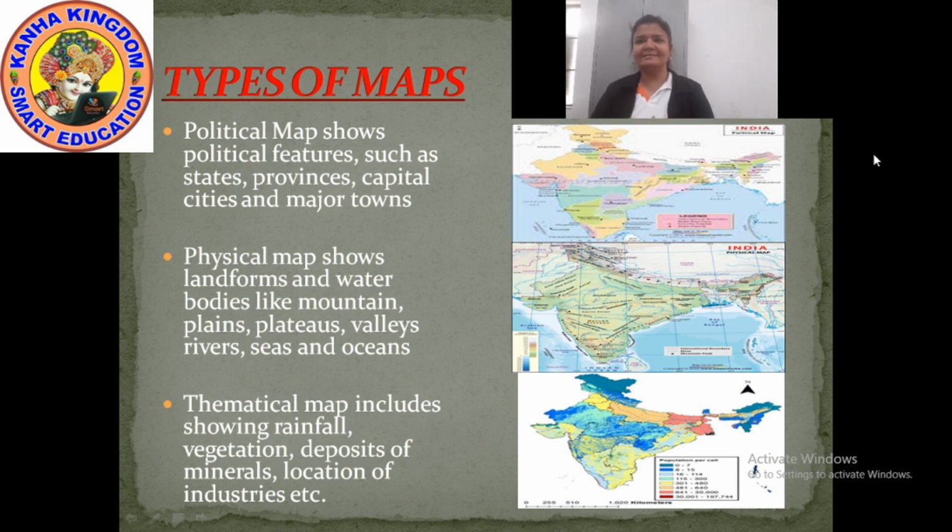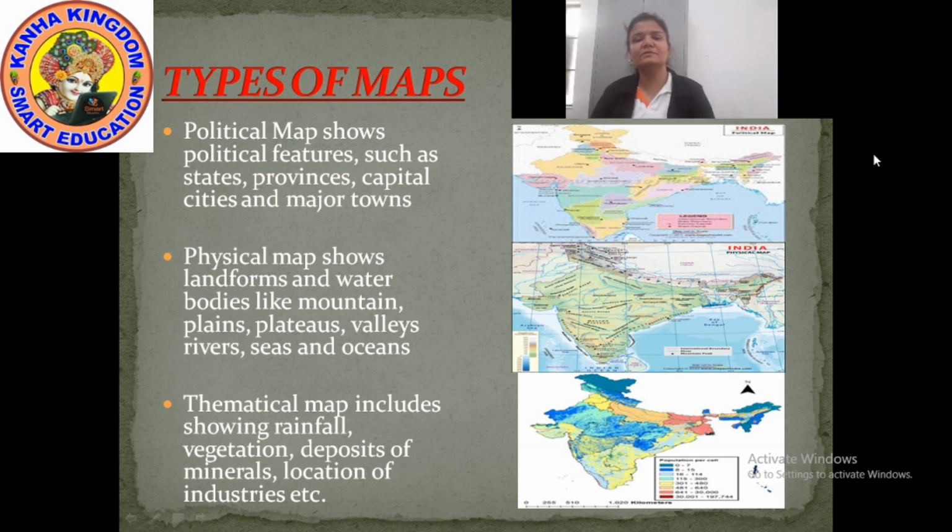Yes. Now next is the thematical map. How does a thematical map help us? A thematical map includes rainfall, meaning how much rainfall there is in which state; vegetation, which forests are there, how much greenery there is; deposits of minerals, which mineral could be found in which state very easily; and the location of industries.